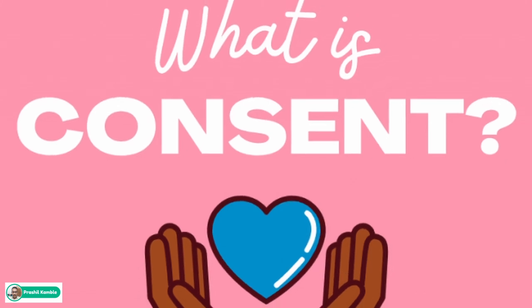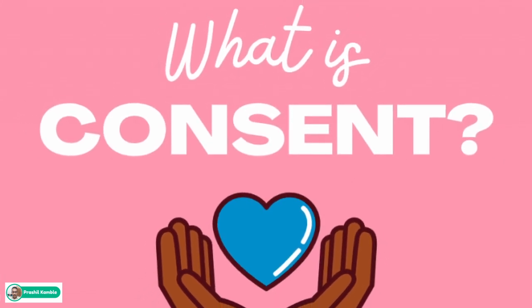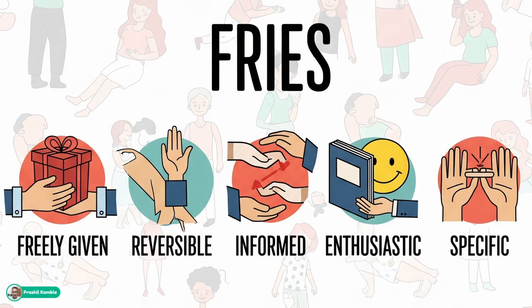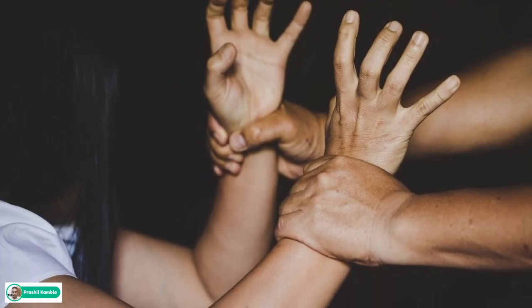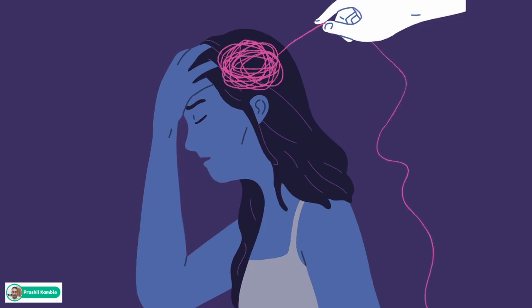So today we will understand consent. Understanding consent is very simple. Consent is FRIES. FRIES. Consent is F, freely given without any force or manipulation. So consent is given with free will.